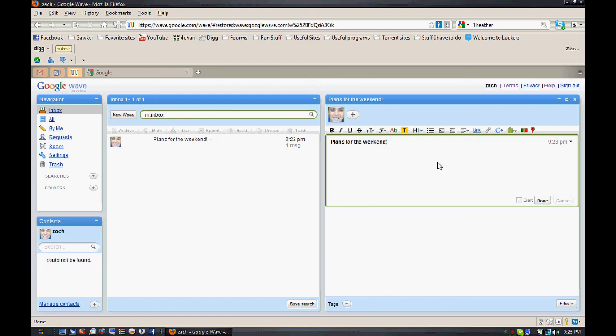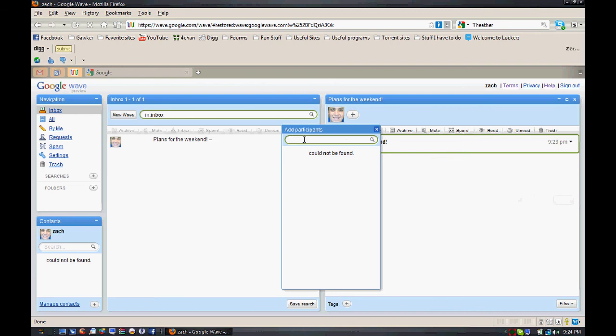But this is the feature that, because I'm having a conversation with myself here, you're not going to get to see. It's the best feature. Everything you do in Wave is real time. It can be used like a message board where I would just put this up and then leave and then come back and see what people have said. But people can add in real time. Now, what do you mean people can add?